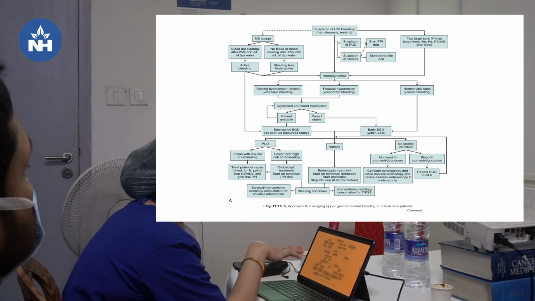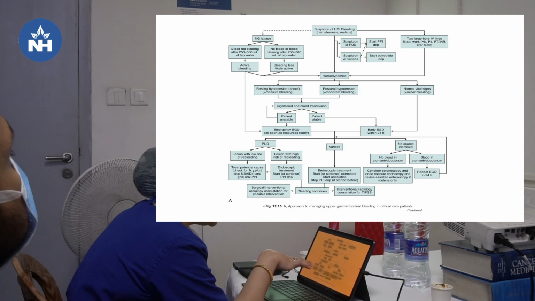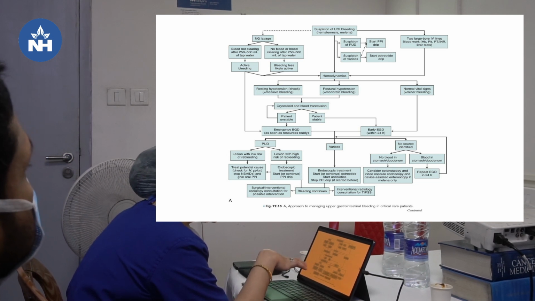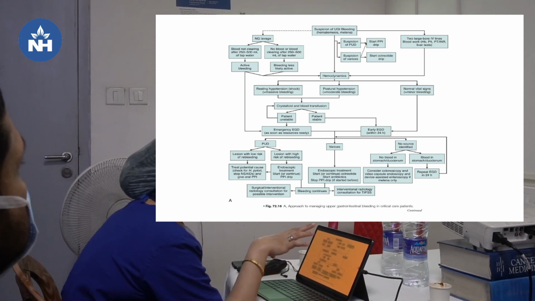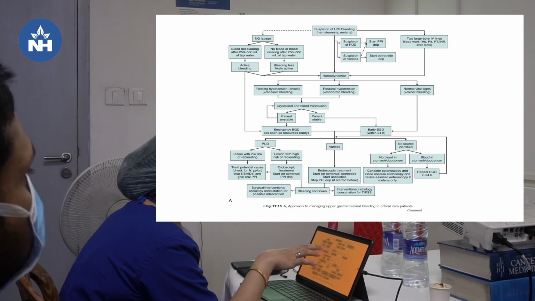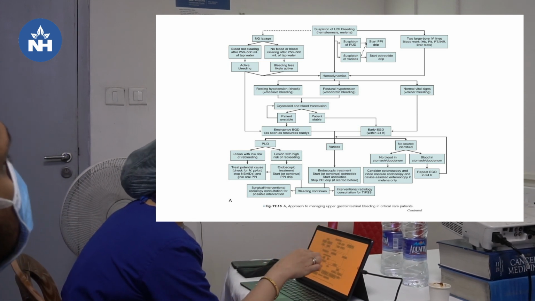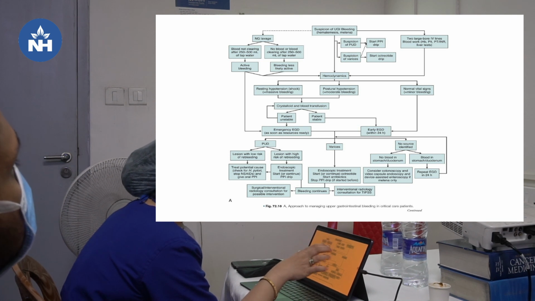In endoscopy, if we see a peptic ulcer with a low risk of rebleeding, we treat the potential causes, H. pylori, NSAIDs, and give the oral PPI. If a lesion with high risk of rebleeding is seen in peptic ulcer disease, we do endoscopic treatment and start the PPI drip. In varices, we do the endoscopic treatment, continue octreotide drip, start antibiotics and stop the PPI drip if started before.